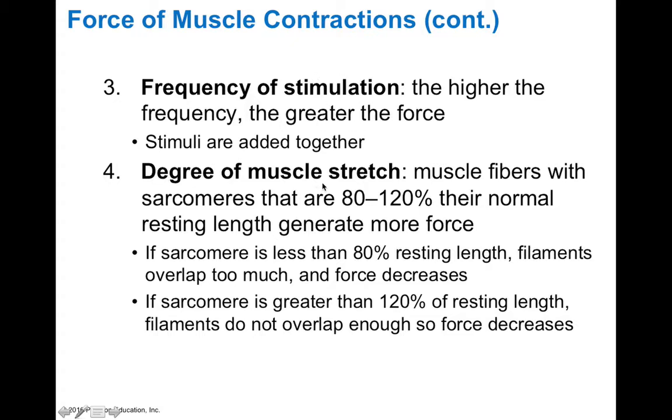Now, the degree of muscle stretch also affects how much contraction can be produced. So we find that muscle fibers whose sarcomeres are at 80 to 120% of their normal resting length can generate the most force. If the sarcomere's length is less than 80% of its resting length, the filaments overlap too much and the force decreases. And it's the opposite too here. If sarcomeres are greater than 120% of their resting length, the sarcomeres are stretched too much. The filaments don't overlap enough, so the force decreases.